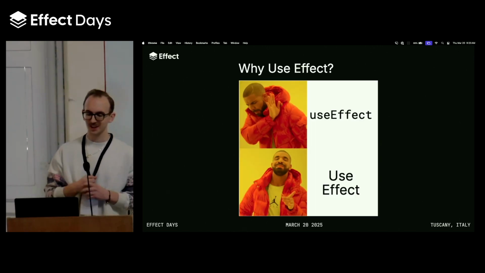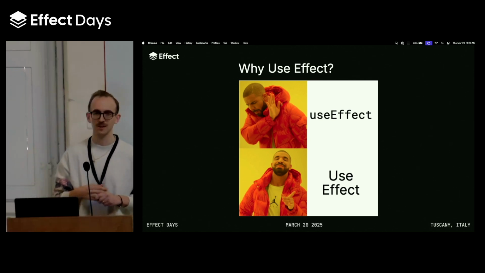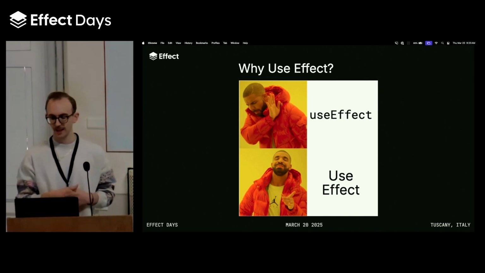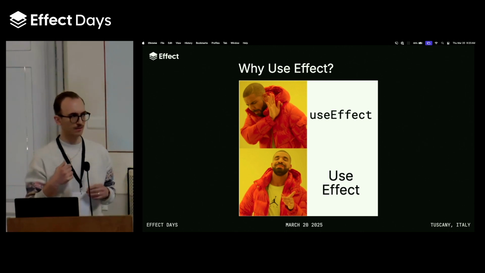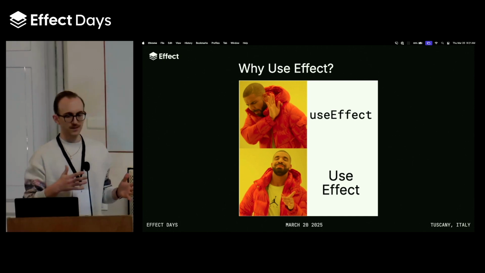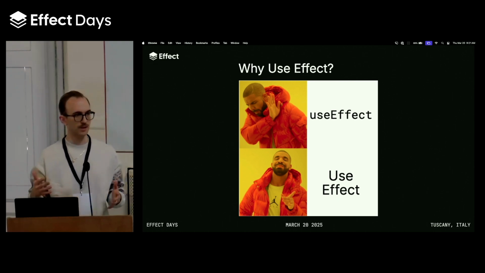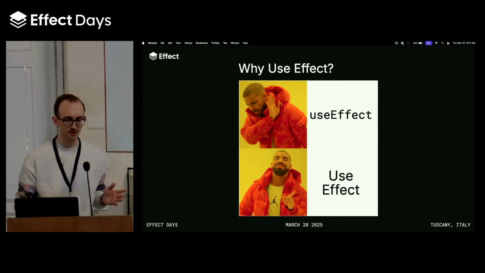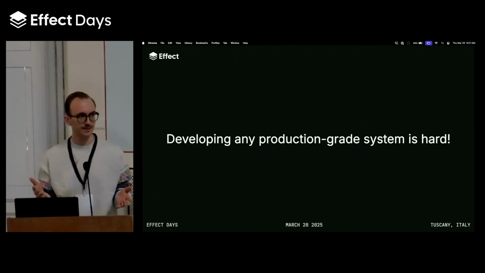So let's start off by discussing why you should even consider utilizing Effect for building applications that interact with large language models, or LLMs. What does Effect bring to the table? Why should we use it when there are so many other tools available? And I think probably one of the good arguments that we can start with is at the core of any of these systems, they all have the same requirements as building any other production-grade system, right? Regardless of whether we're using AI or not, we still have the same requirements. And developing any production-grade system is hard. It's a hard thing to do.